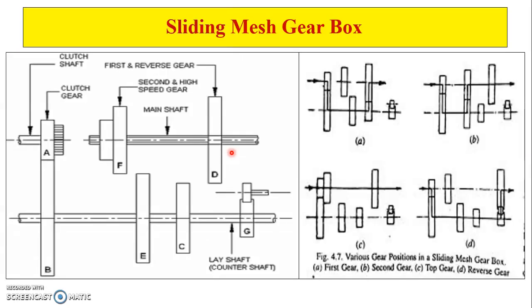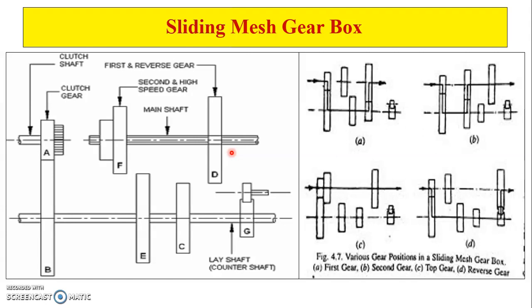What are the different shortcomings of the sliding mesh gearbox? As we discussed, it requires greater driving skill, considerable noise is created, and it provides lower mechanical efficiency. Likewise, different shortcomings are there, and because of that, the need for the constant mesh gearbox arises. By improving on the sliding mesh gearbox, we use the constant mesh gearbox.